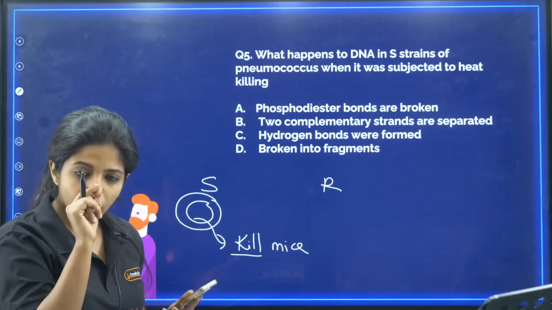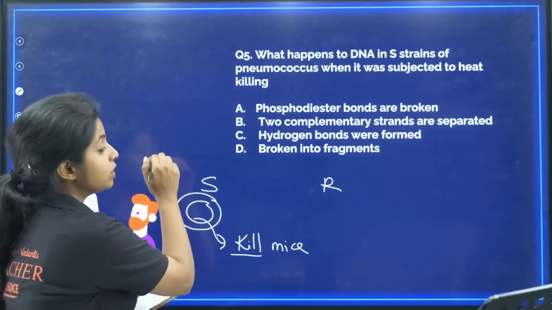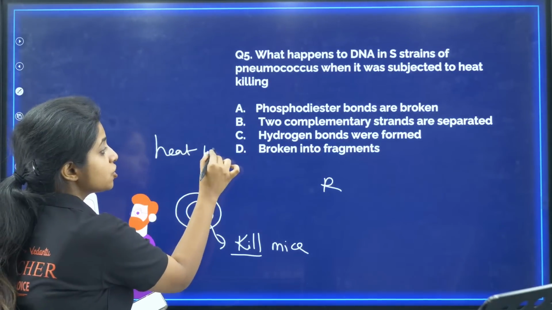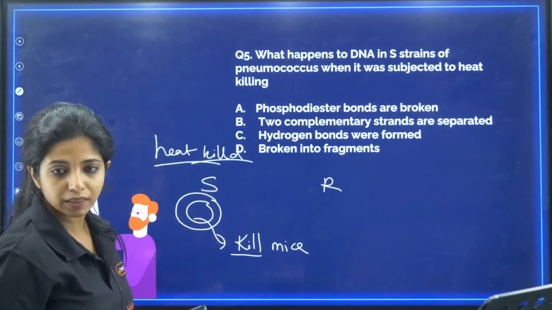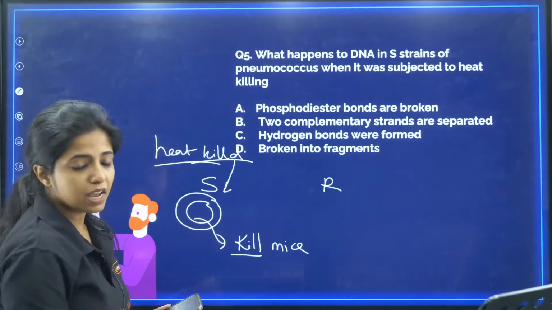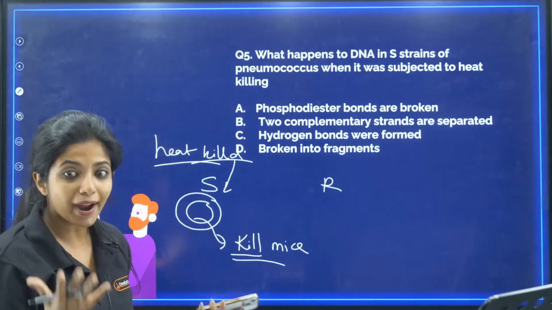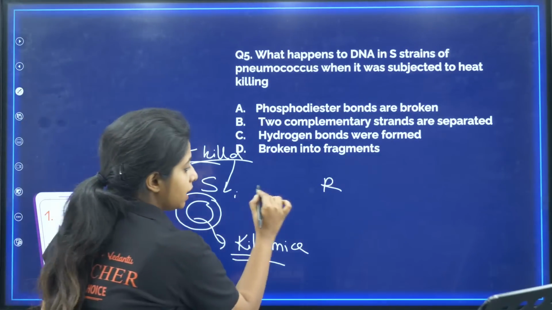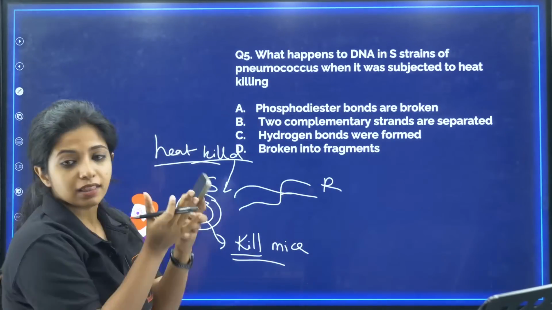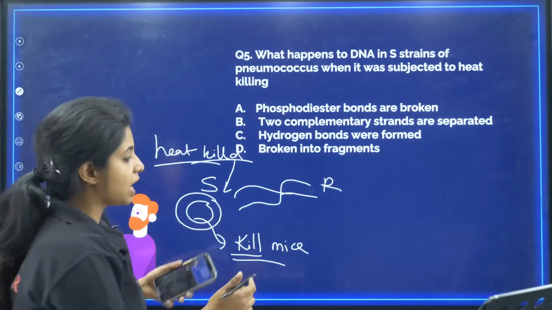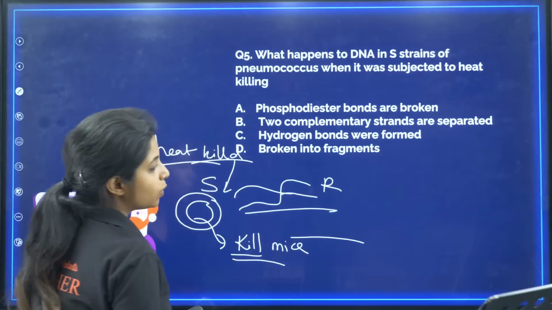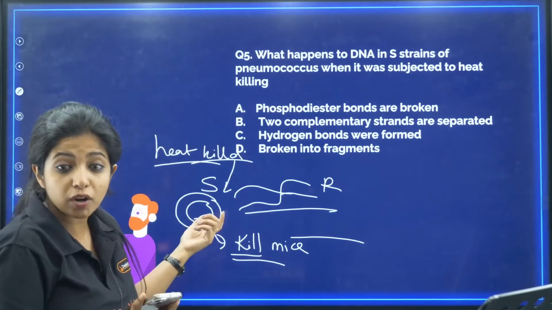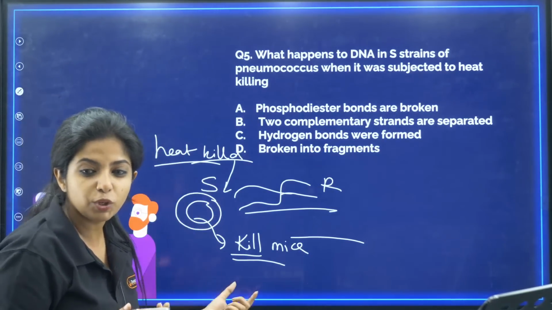So basically what was done is that this S strain was heat killed, that means it was treated with heat, and when it was treated with heat, it was not able to kill the mice. Why did it happen so? What was happening inside the S strain? Basically, DNA is like this. When you provide heat, the complementary strands will separate out. So that is going to happen, which is why it is not going to be functional. It is not able to kill the mice.